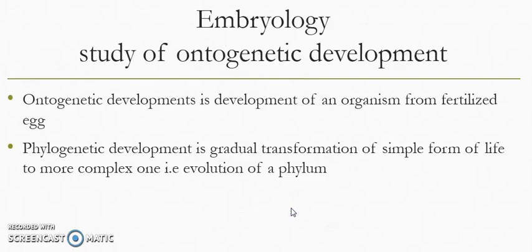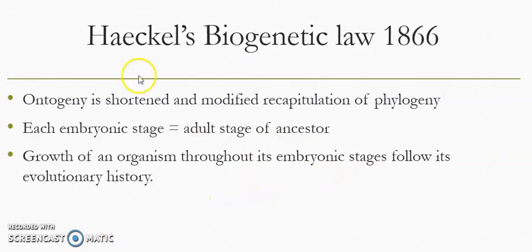First of all, we discuss embryology. It is the study of ontogenetic development. Ontogenetic development is the development of an organism from a fertilized egg. There is another definition that is called phylogenetic development. It is the gradual, slow transformation of a simple form of life to a more complex one. In other words, simply, it is called the evolution of a phyla, the evolutionary development of a phyla.